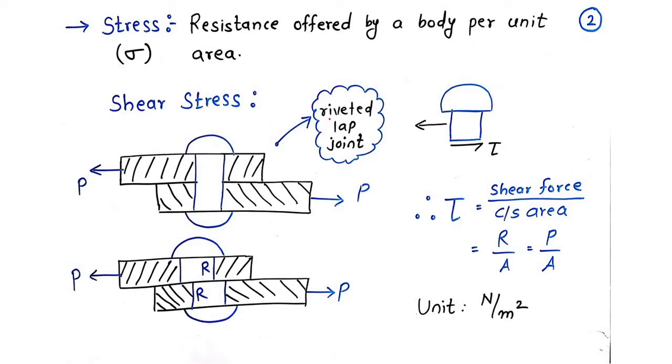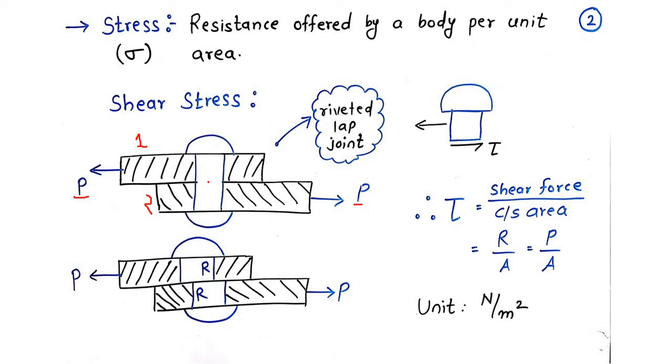Okay, let us consider a riveted lap joint. In simple language, suppose this is one plate, and let us consider this is a second plate. Now these two plates are joined by using a pin, so it's a riveted lap joint. And let us consider P, a tangential force.